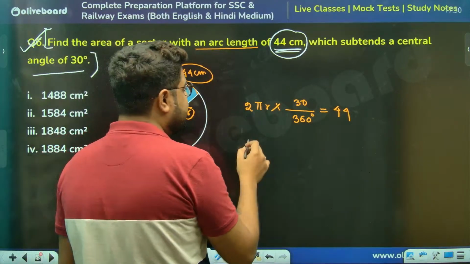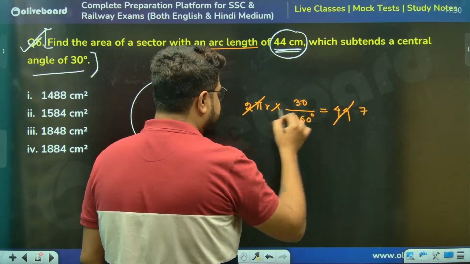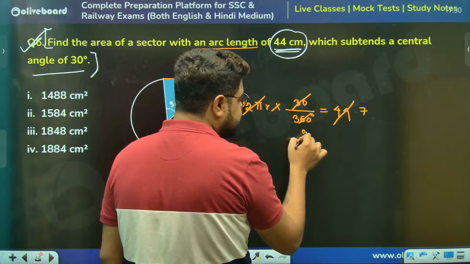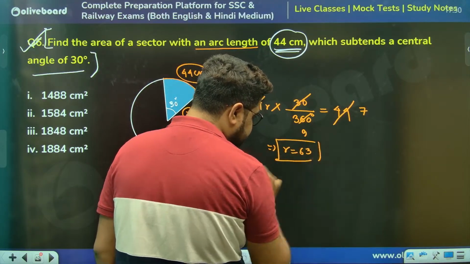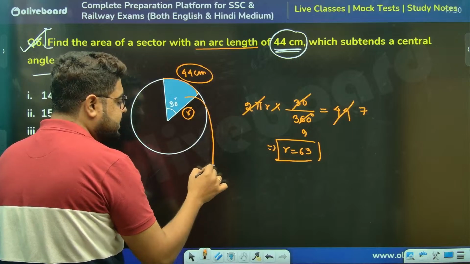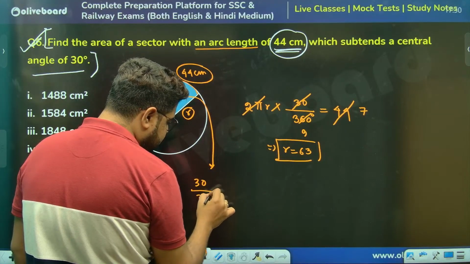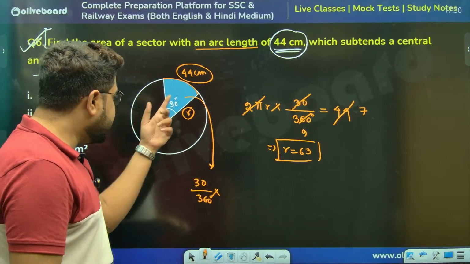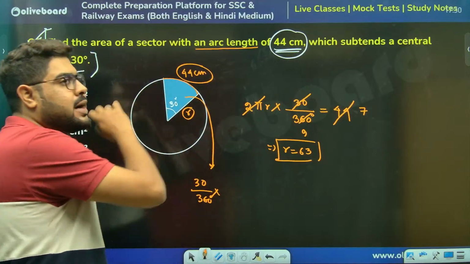Find r. 2 pi means 44 by 7, so this is gone, and 7 I'll put, because it will go to that side. So this is 3 nines. So r is 63. Now what will be this area? Again 30 by 360, because of the same logic, the unitary method: for the whole 360 degrees, the area was pi r square.